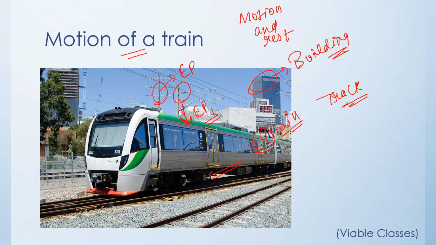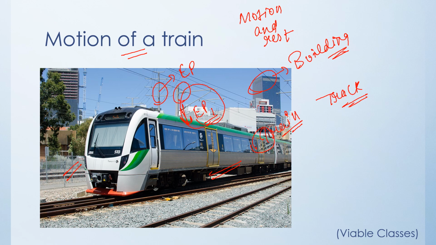Any object that it encounters by its side, which is a stationary object, we can take as a reference point. Supposedly it was at this position EP1 at some time, and with the passage of time it reaches here. Our reference point was this electric pole 1, which was parallel to the train's engine.